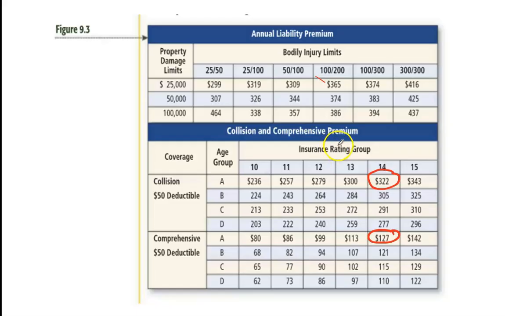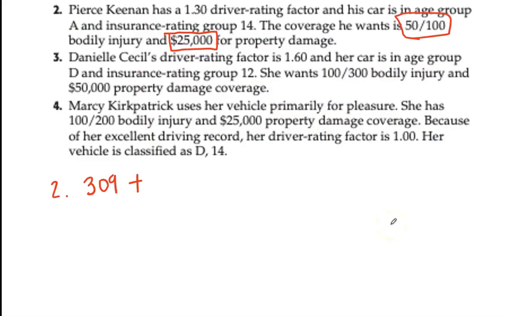Okay, so I have 309, 322, and 127. So I'm going to add those up. And I'm going to get 758. That's step 1.